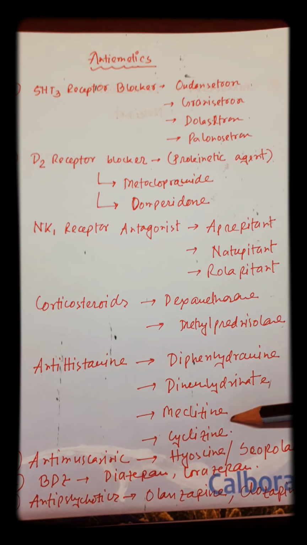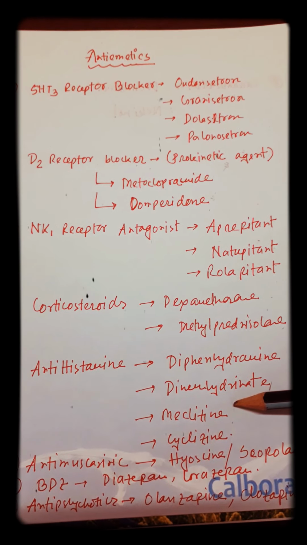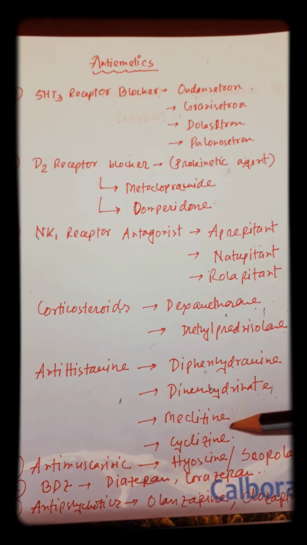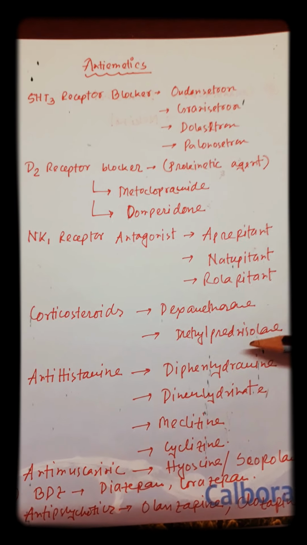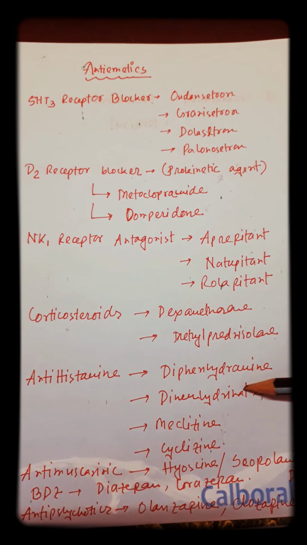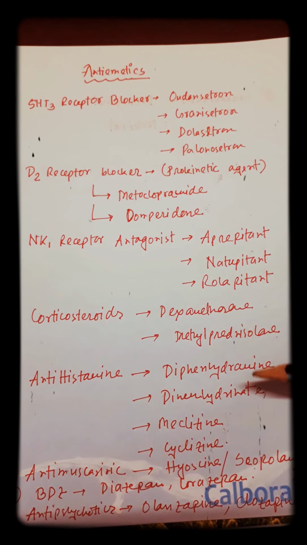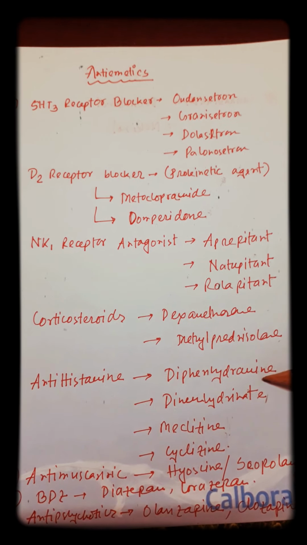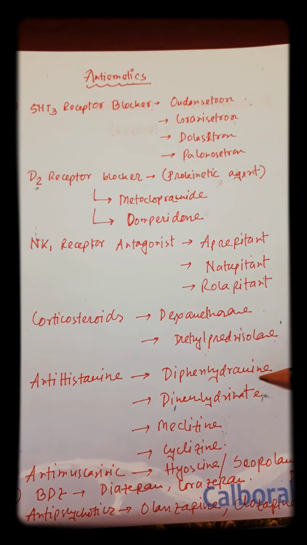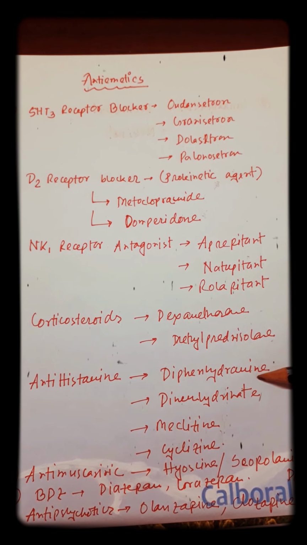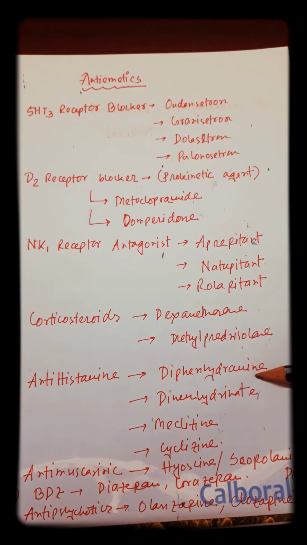Cyclizine and meclizine are mainly used in morning sickness. So these two drugs are the choice of drugs in case of morning sickness, and diphenhydramine and dimenhydrinate are mainly used in hyperemesis gravidarum patients, and sometimes it is given injectable to prevent the vomiting of hyperemesis gravidarum.